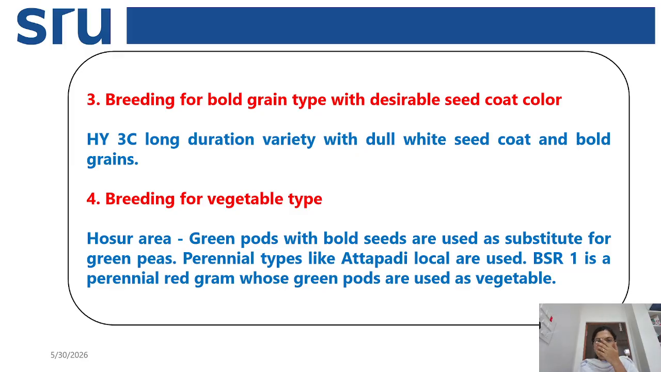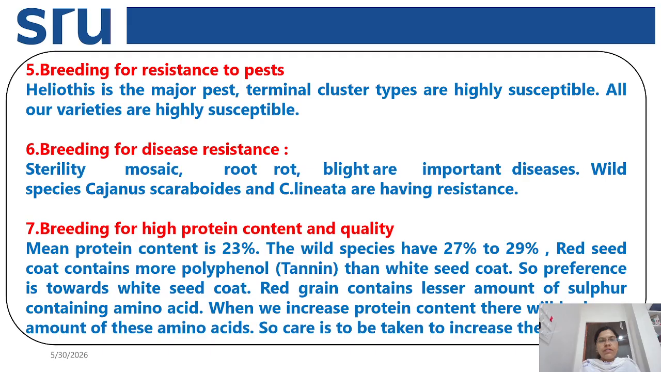And next is breeding for bold grain type with a desirable seed coat color. Generally, H53C is a long duration variety with a dull white seed coat color and bold grains. And next is breeding for the vegetable type. Green pods with bold seeds are used as a substitute for green peas, and perennial types like Attapadi local are used, and BSR1 is a perennial red gram whose green pods are used as a vegetable.